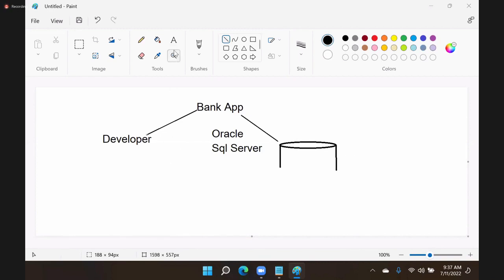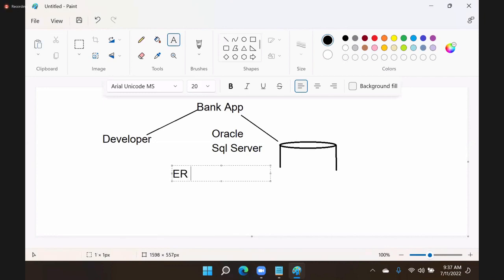Have you heard about ER diagram? You heard about ER diagram? Yeah? No? To design a database, this is the diagram we have to see and design. Actually, to create a database, generally we have database models.